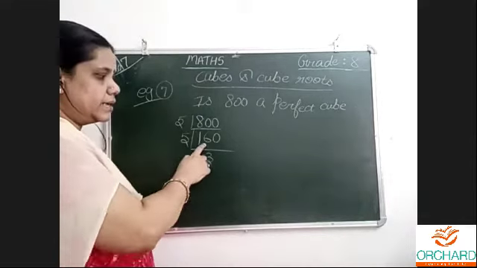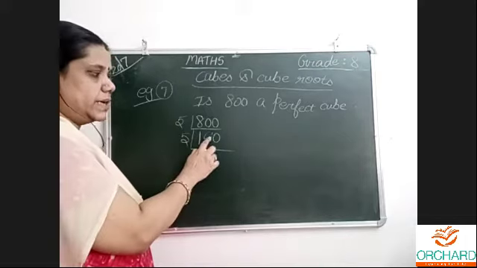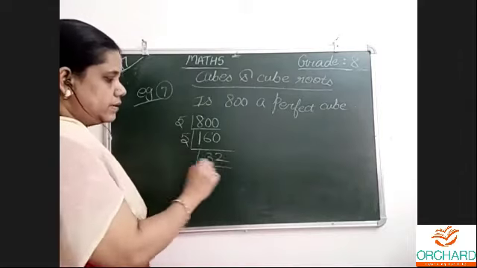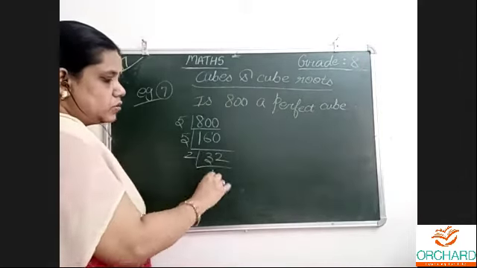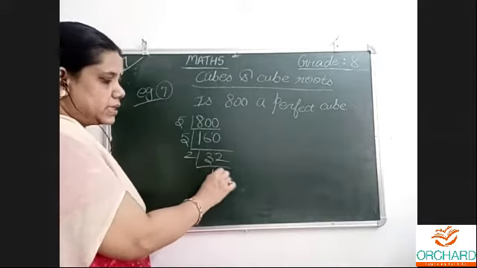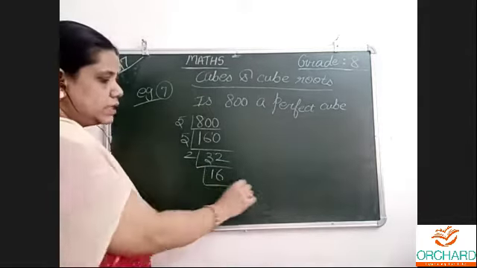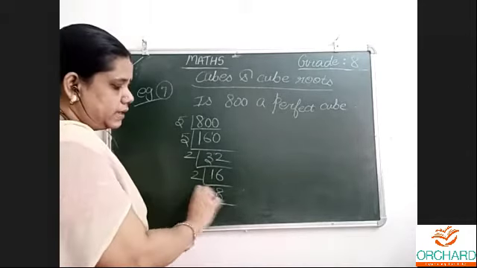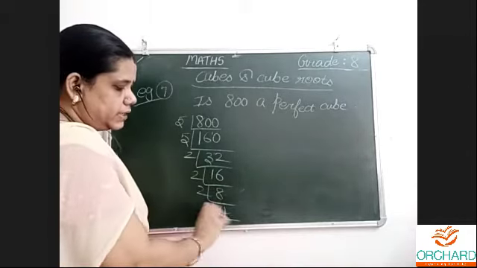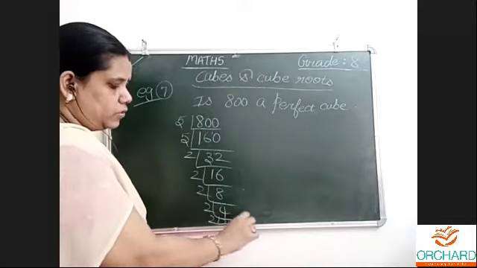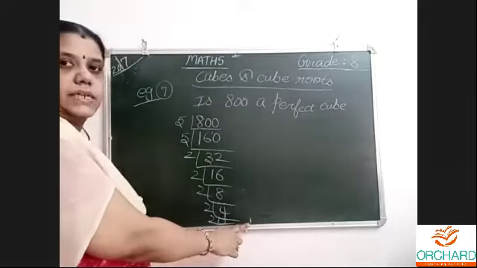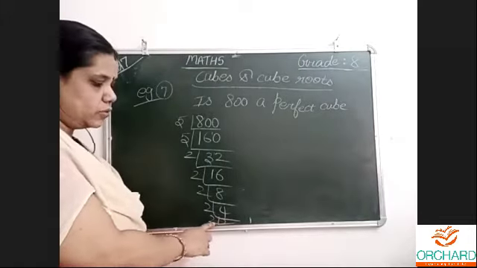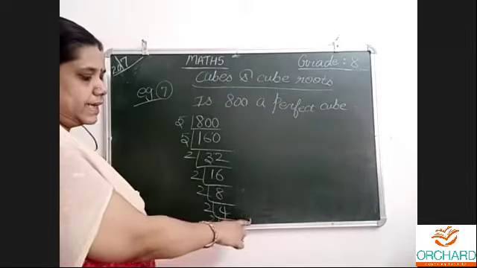5 3s are 15, 16 minus 15, 1 remainder, 10, 5 2s are 10. Okay, then 1 2 is 2, remainder 1, 12, 6 2s are 12. So 16 2s are 32. Again by 2, 8 2s are 16. Again by 2, 4 2s are 8. Again by 2, 2 2s are 4. Again by 2, 1 2 is 2. Last step, nothing is there. We are dividing by 2, I am getting a 1.